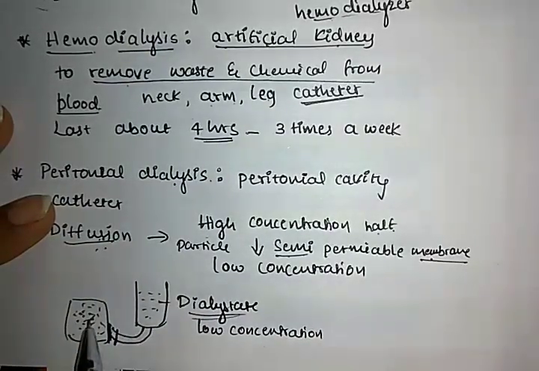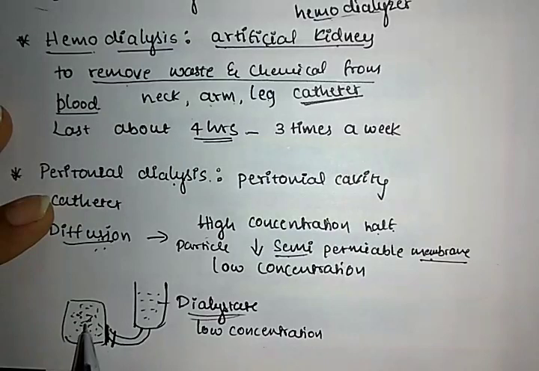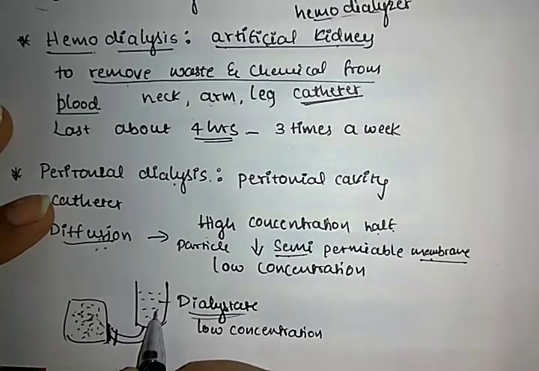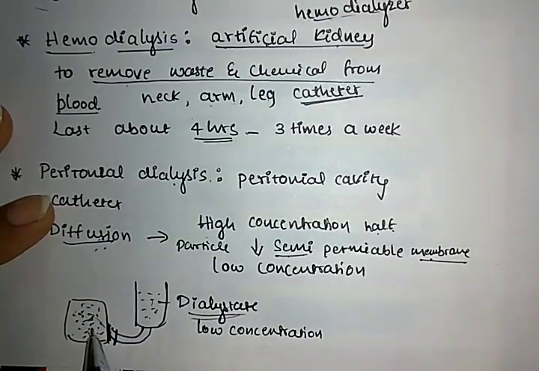The particles present in the dialysate have the low concentration. Here we have higher concentration particles inside the blood, so the higher concentration will move towards the lower concentration, and the lower concentration will also move towards the higher.